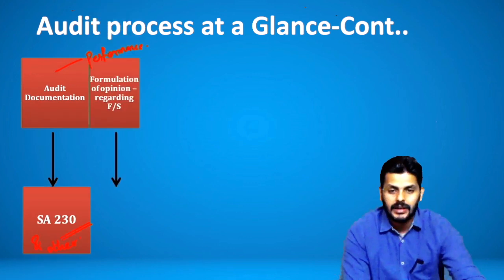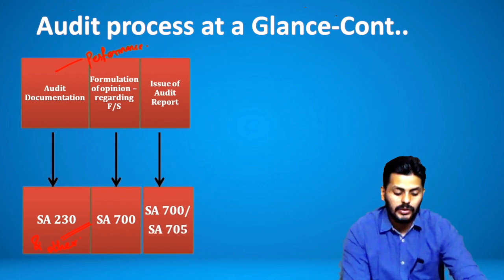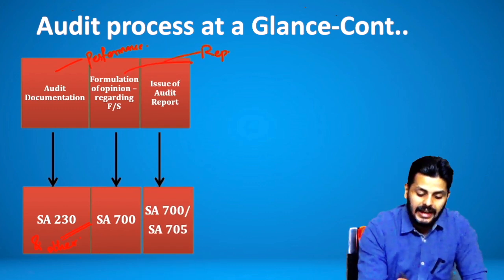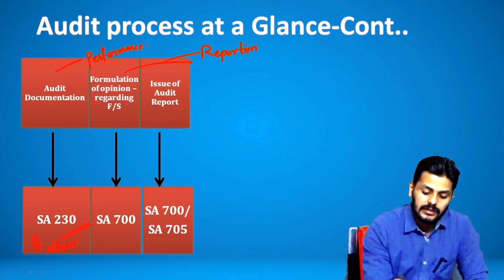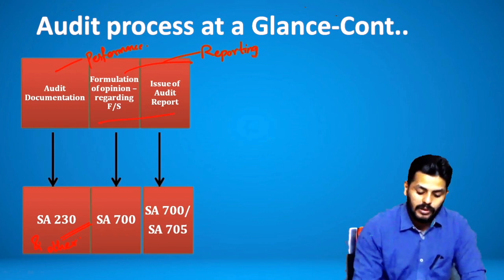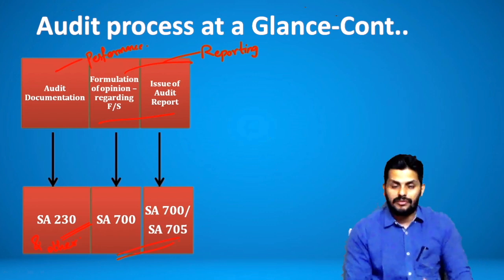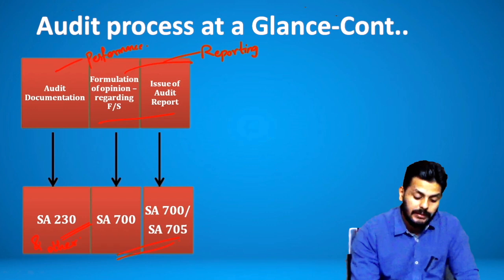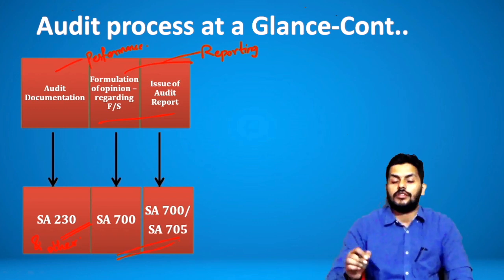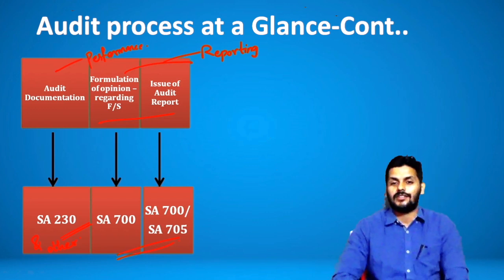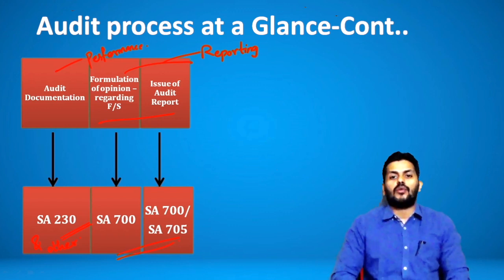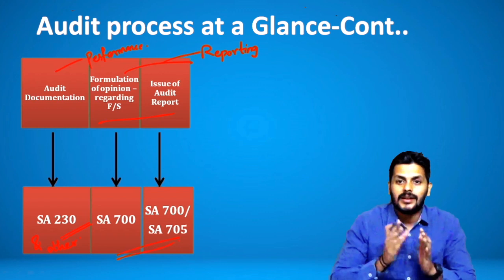And then moving further are the 2 stages wherein you will talk about forming an opinion and reporting. So these 2 stages are titled as reporting. So 700 and 705, which are about the reporting stages on how we will be doing, and 700, 705, 706 and 701, all of the reporting standards. So I hope you understood clearly the 8 steps involved in doing the audit, because this is the greater clarity that anybody needs.